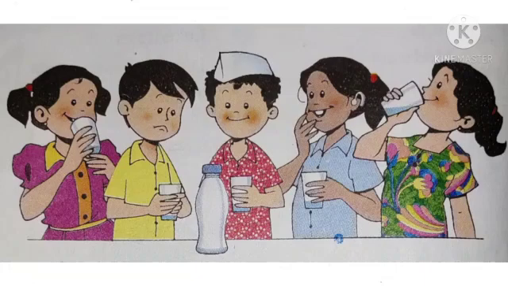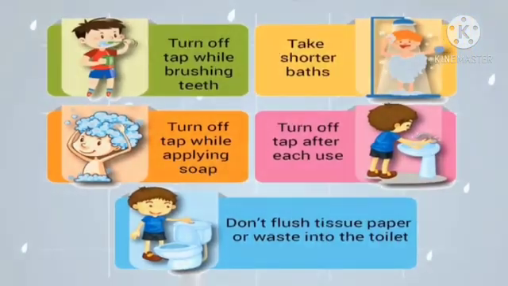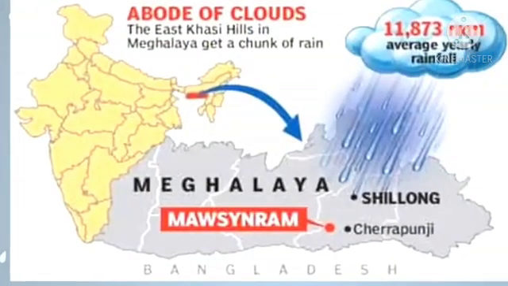So what do you learn from this, children? That the water we have is limited, and when the number of people goes on increasing, we will keep getting less and less water. So what should we do? We should try to save water. Turn off the tap while brushing teeth. Take shorter baths. Turn off the tap while applying soap. Turn off the tap after each use. Children, don't flush tissue paper or waste into the toilet.